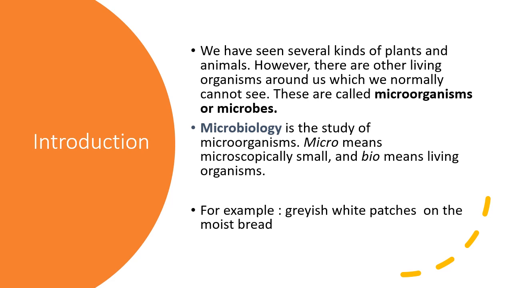microscope. Now, a very common example which you might have all observed, that when the bread is kept in a moist place, it becomes unfit to eat, because grayish white patches develop on it. If it is observed under a microscope, there are black spots seen, which is called mold. This is a type of fungi, and fungi are microorganisms or microbes.